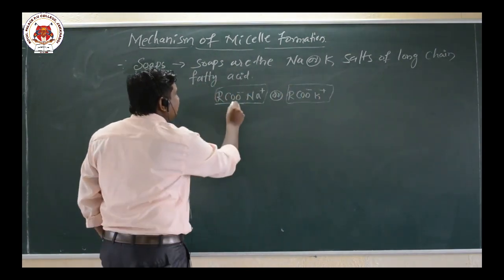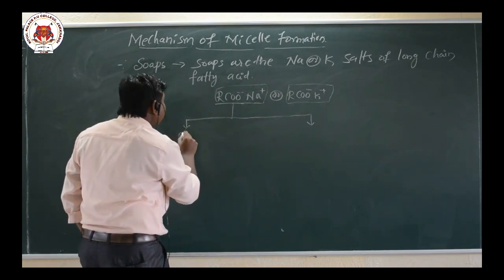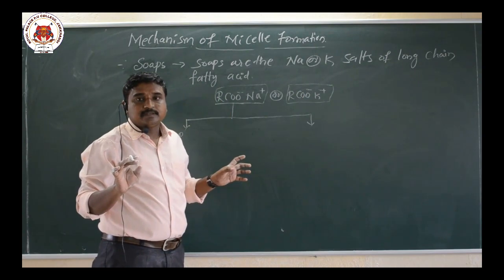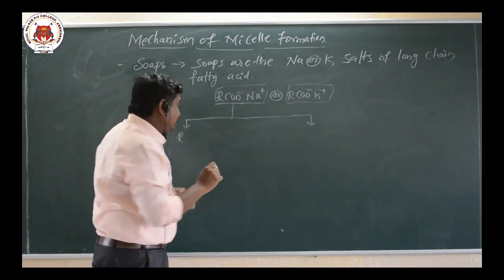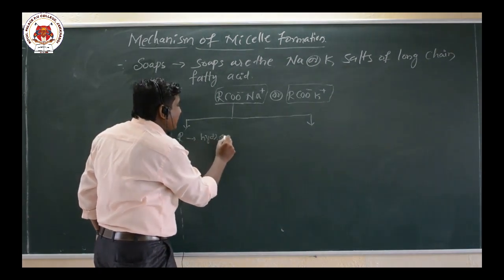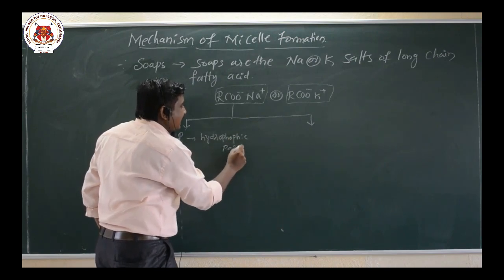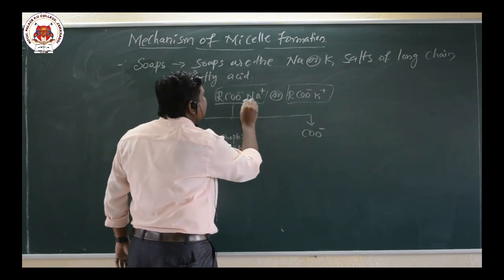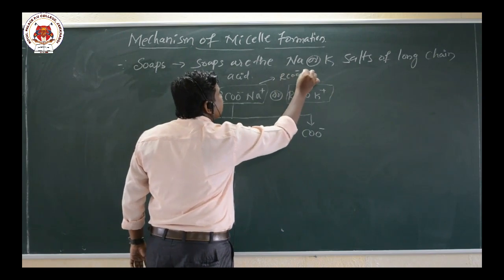This consists of two parts. The one is the R part, which is a long chain hydrocarbon, and it acts as the hydrophobic part. The other part is COO minus. RCOO minus splits into RCOO minus plus Na plus.